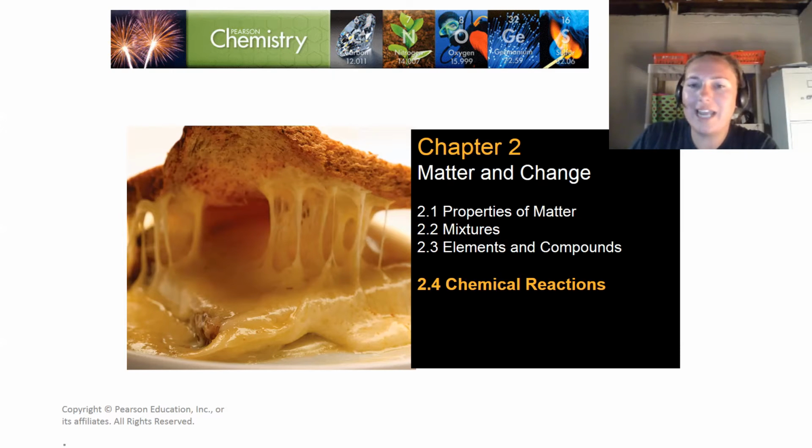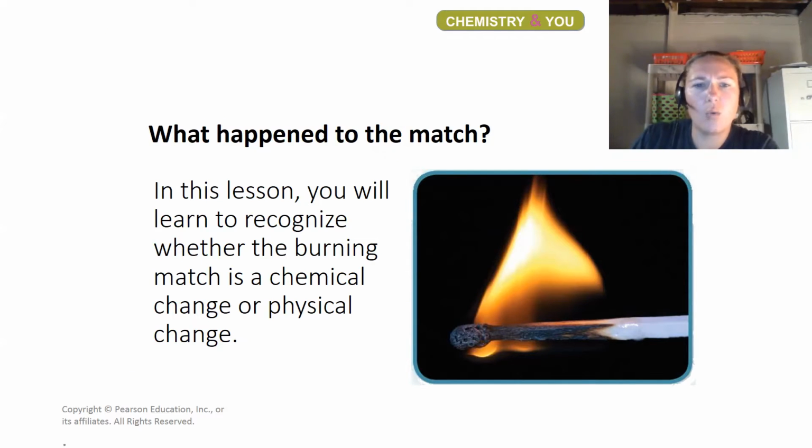Hey everyone, today we are going to be doing a lesson on chemical reactions, and it's 2.4. So what happens to this match? In the lesson we are going to learn and recognize whether the burning match is a chemical change or a physical change. We've talked about physical changes, so now we're moving on to chemical changes.